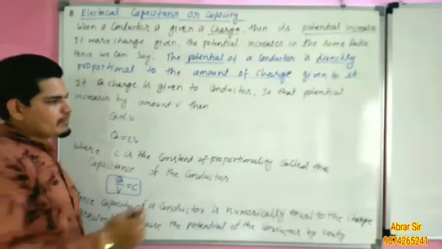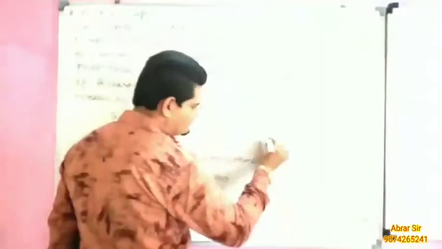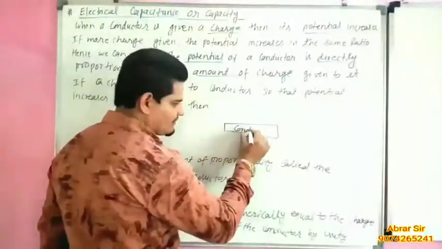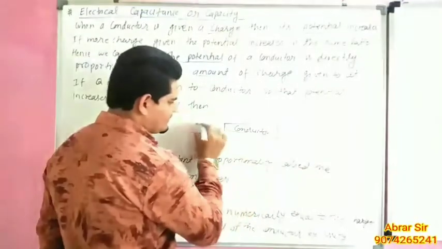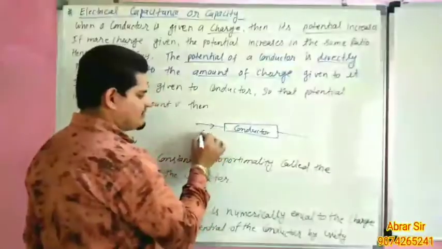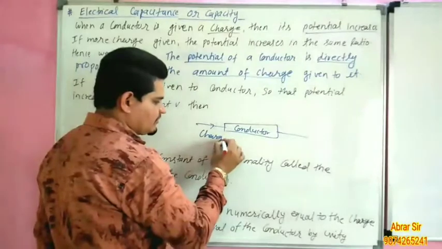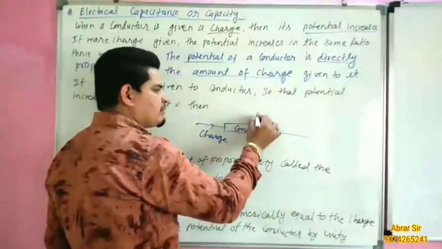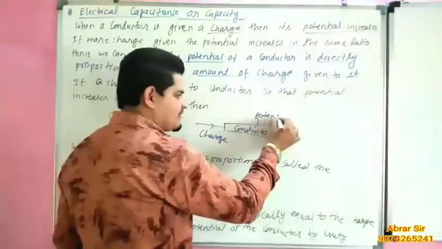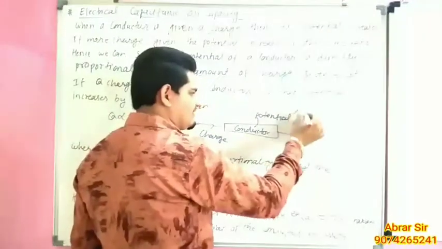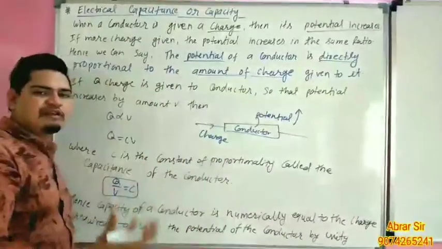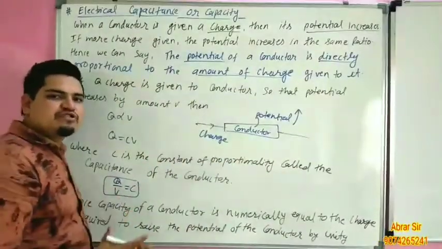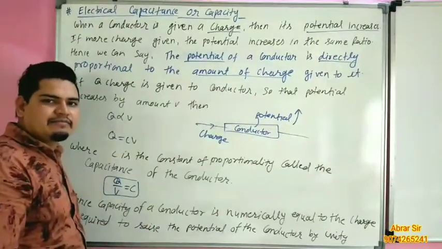Consider a conductor, this is our conductor. When we give charge to this conductor, its potential increases. What is potential?